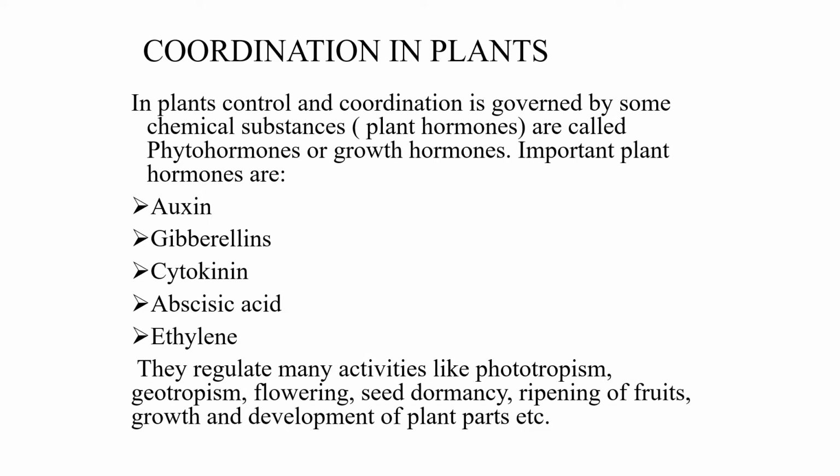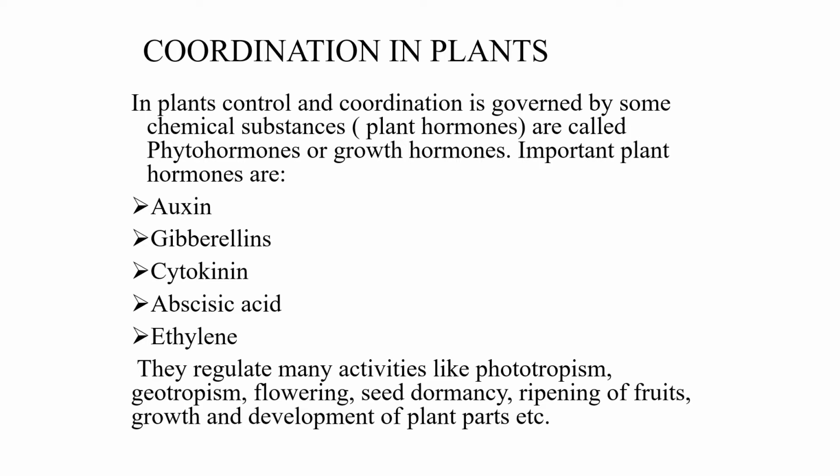Coordination in plants. In plants, control and coordination is governed by some chemical substances. That is nothing but plant hormones. This is called phytohormones or growth hormones. Now we can see some important plant hormones: auxin, gibberellin, cytokinin, abscisic acid and ethylene.